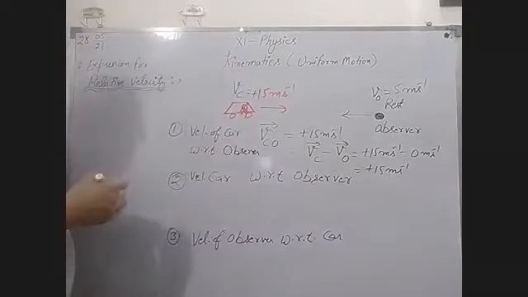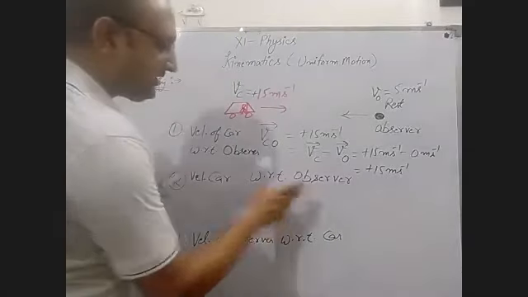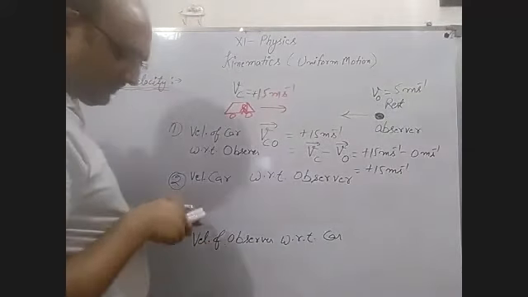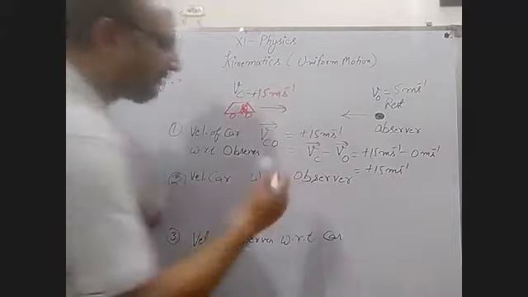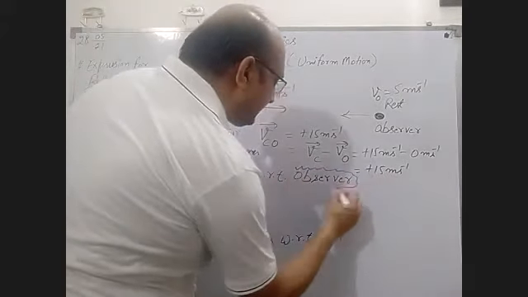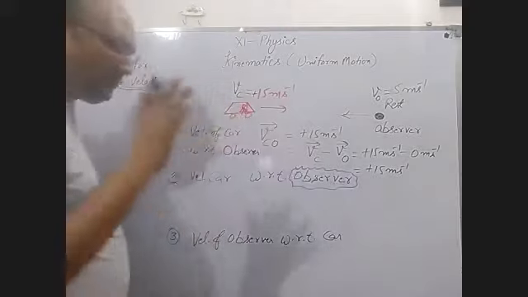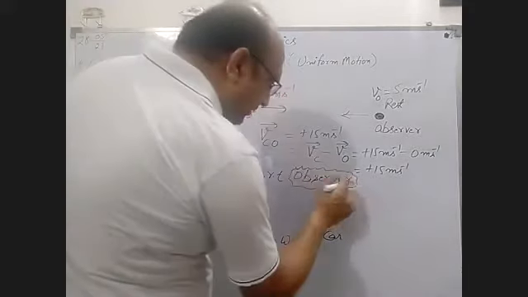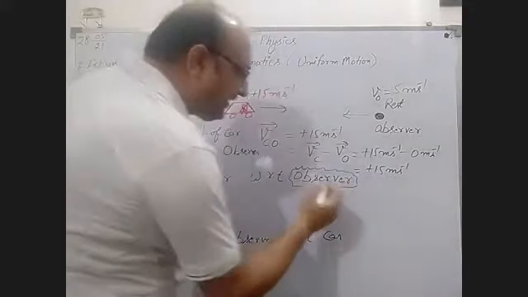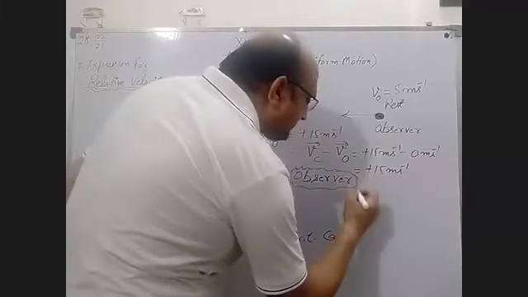Now there are two questions. But if you are taking this with respect to the observer, you have to remember this thing: you have to feel this observer at rest.